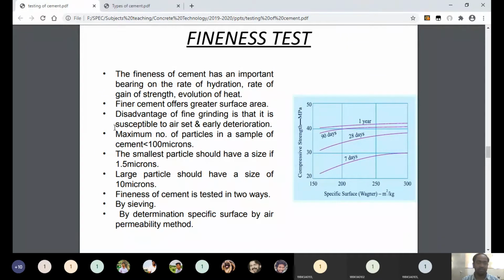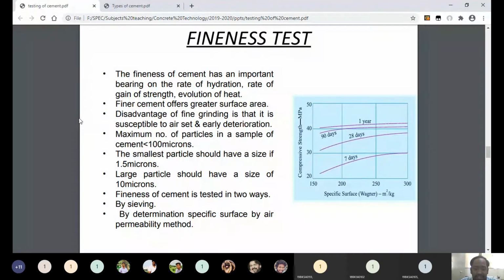Now, it means the size or the diameter of a cement particle will vary between 1.5 micrometers to 100 micrometers. The maximum size of a cement particle within a cement mass is 100 micrometers, and the smallest particle should have a size of 1.5 micrometers. Understand? If the cement mass contains all of its particles around 10 micrometers, then we can say that cement can contribute good strength to concrete, and also that cement is of good quality. Okay, now so that is a certain value.